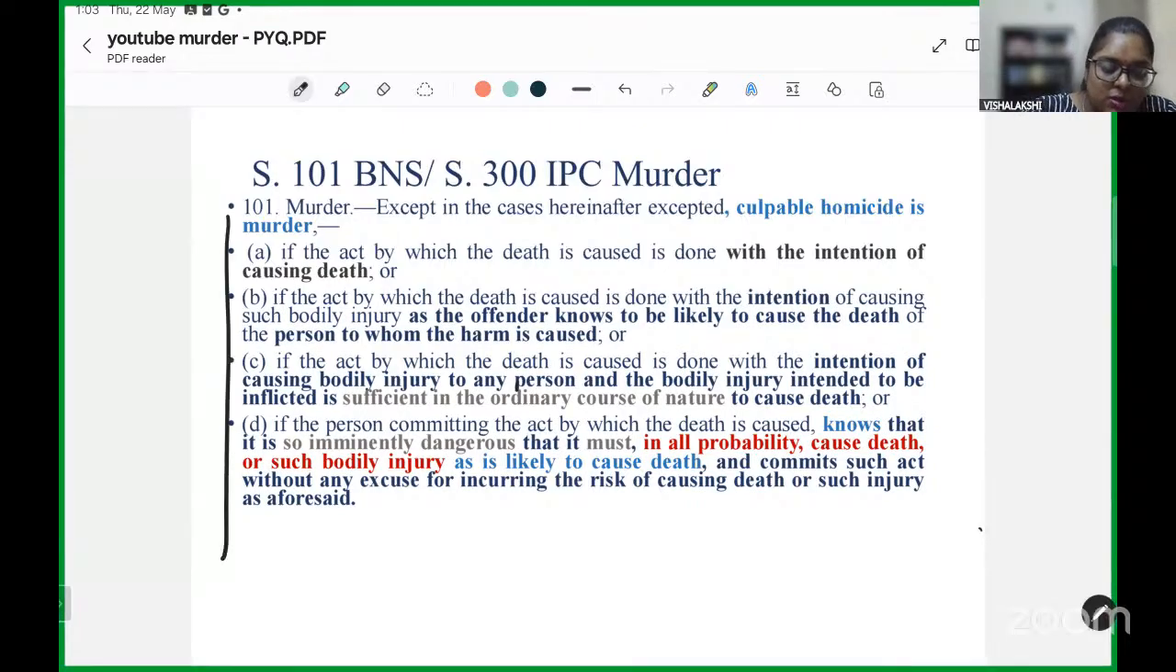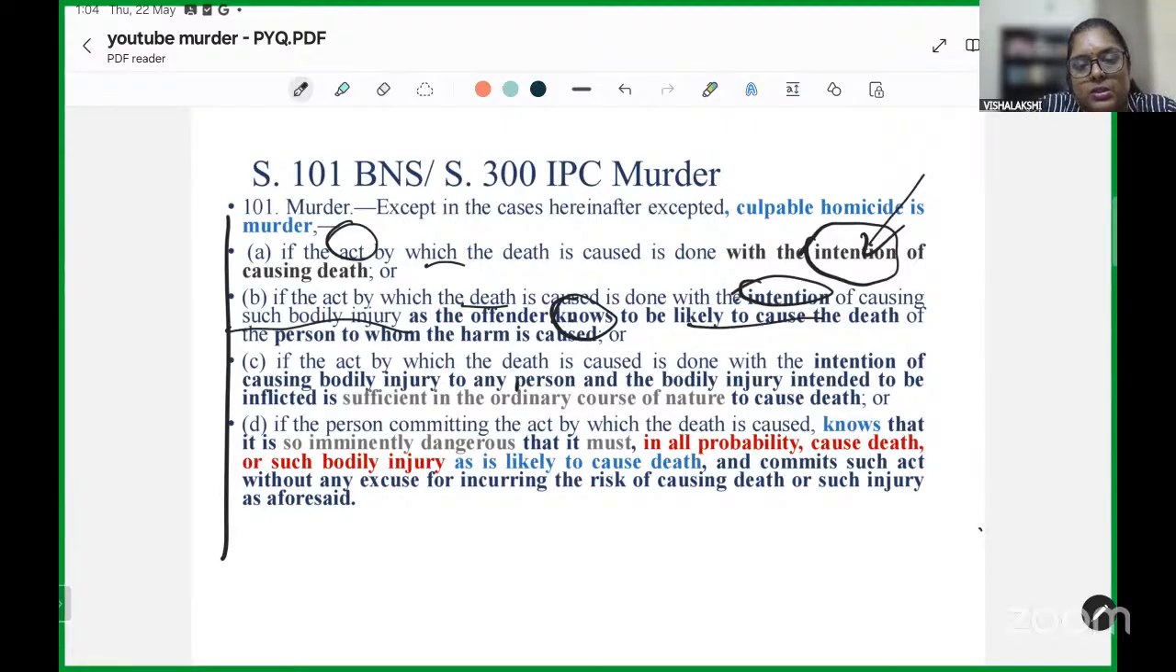So the first clause states that if the act by which the death is caused is done with the intention of causing death, you must intend to cause the death of the individual. Your act must be with the intent to cause death. The second clause: if the act by which the death is caused is done with the intention of causing such bodily injury as the offender knows to be likely to cause the death of the person to whom the harm is caused.